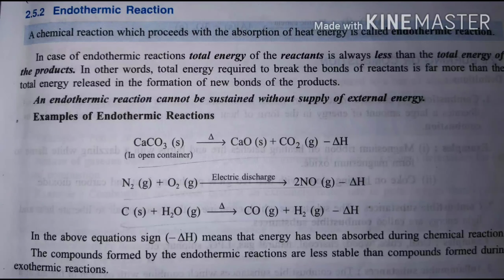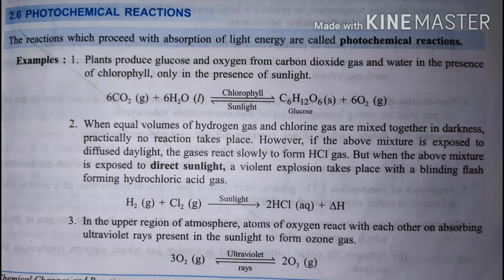In this example, breaking the bond absorbs a large amount of energy, but when new bonds are formed, that much energy is not released. Therefore the overall reaction absorbs heat energy. It means that we have to provide heat energy for this reaction to proceed.